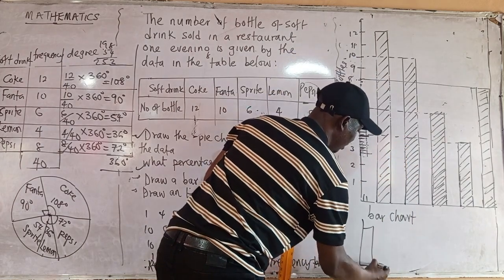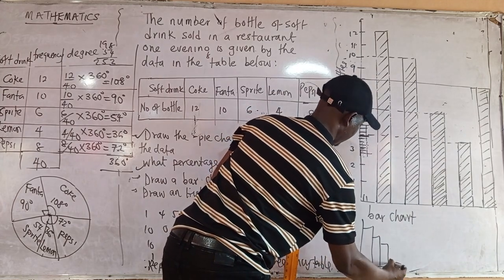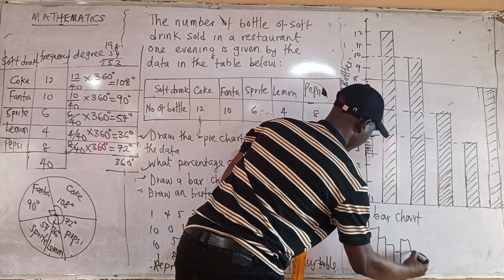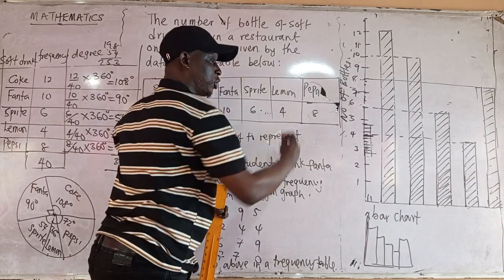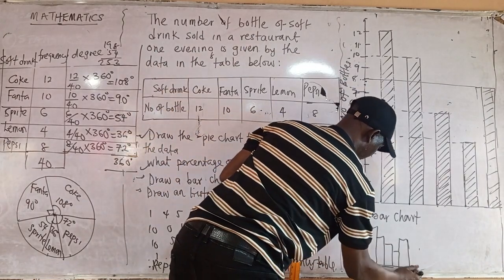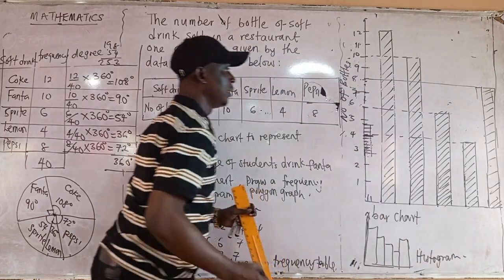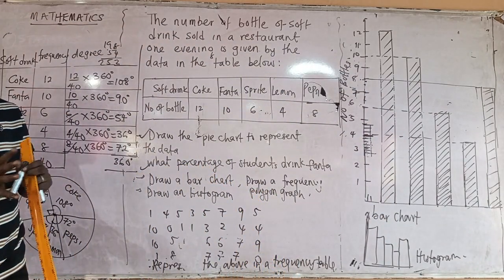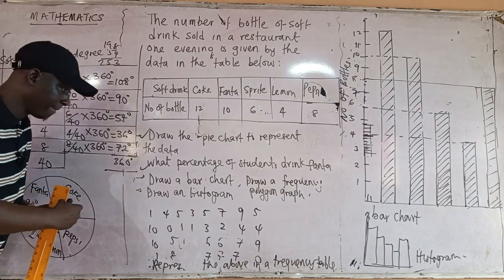So I don't need to draw it. Something like this. You just be like this. This is histogram for you, using the same measurement. This is histogram. So for histogram, they will close them together. That is histogram.